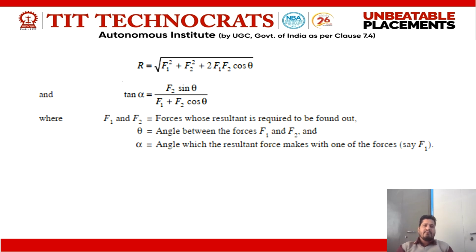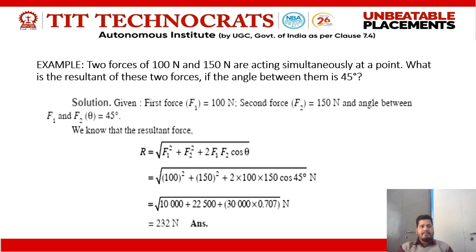Now, what about theta? This is the angle between the forces. What is the angle between F1 and F2? It is represented as theta. Alpha is the angle which the resultant force makes with one of the forces, say F1, from the horizontal axis. Now in the next slide we have an example for calculating the resultant force.